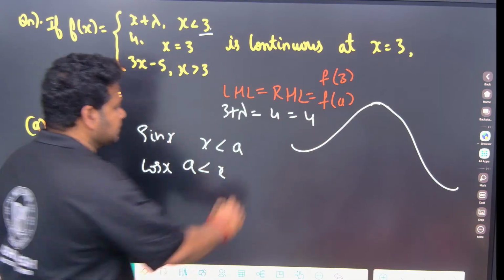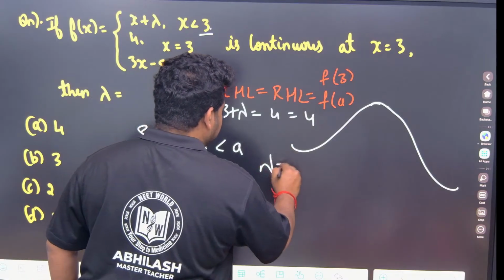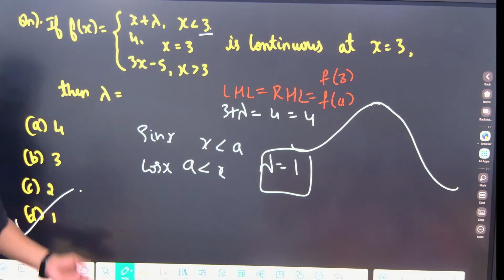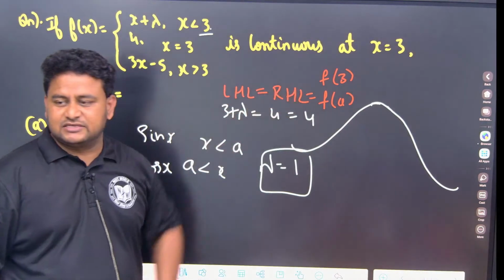We will take one of this. 3 plus lambda is equal to 4. Lambda is equal to what? 1. The answer is option D. They only told it is continuous, so I can write like this.